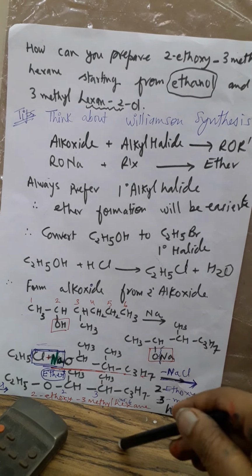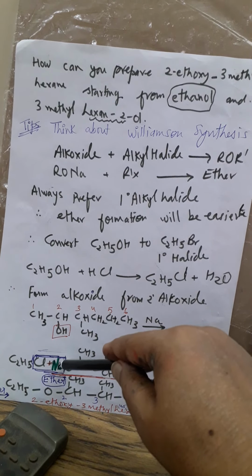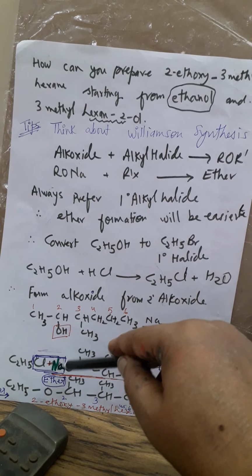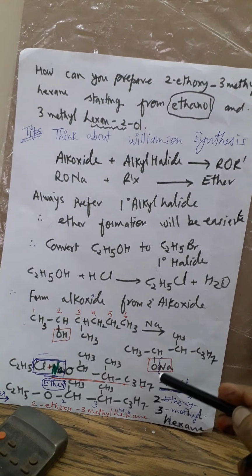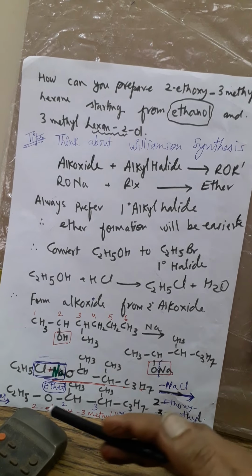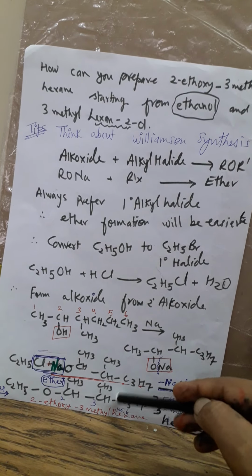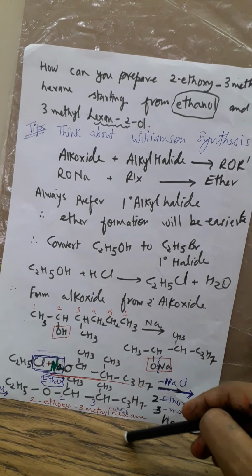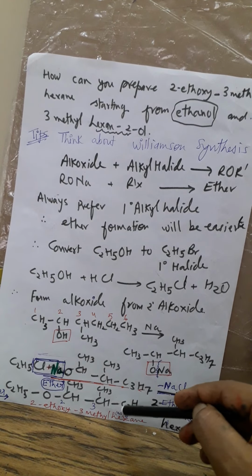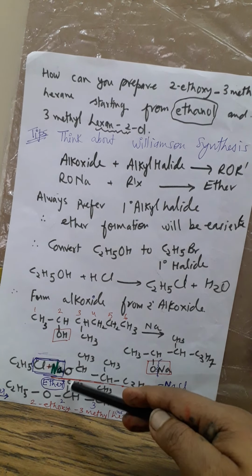No need to worry about what is going on, nothing. You have to simply remove NaCl, and NaCl is out, so you have to write OC2H5. Reaction mechanism I already told you: this Na is cleaved, and then this will be attacking it from the back side. So you will get C2H5O, CH3, C3H7. I directly wrote C3H7 so that you count 3, 4, 5, 6 carbon. So from here 1, 2, 3 methyl.